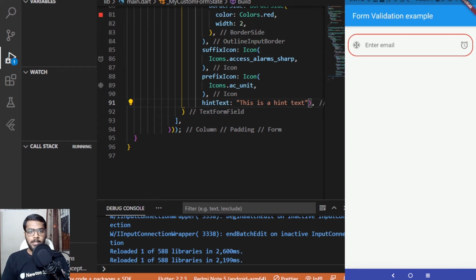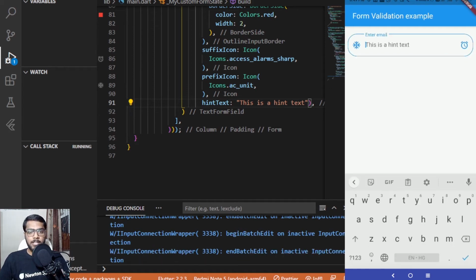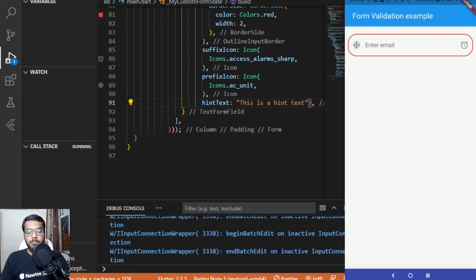And herein you can see over here that for now the properties are of the enabled border. Clicking it will make the properties of the focus border enabled. And you can see over here that the hint text is also appearing, like this is a hint text as we have added. And for the label we have added, the enter email text is also appearing on the top of the text form field. And whenever I'm clicking away from this, the label text becomes the hint text, and the properties change back to the enabled border as well.